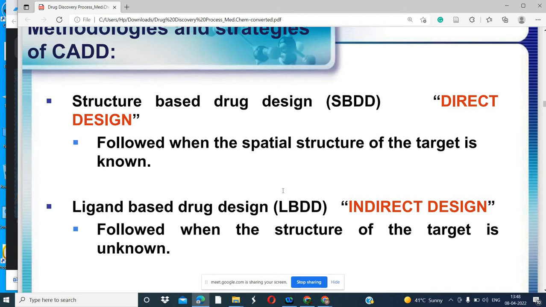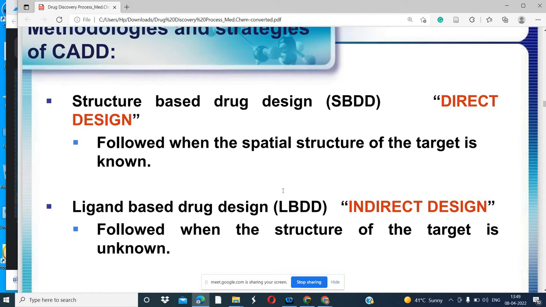Why do we call this structure based? Because we have the structure, like the X-ray structure of the protein. It is saved in the PDB. We can obtain the structure of the protein from the PDB database. It is available there. Then we can design the drug according to that.